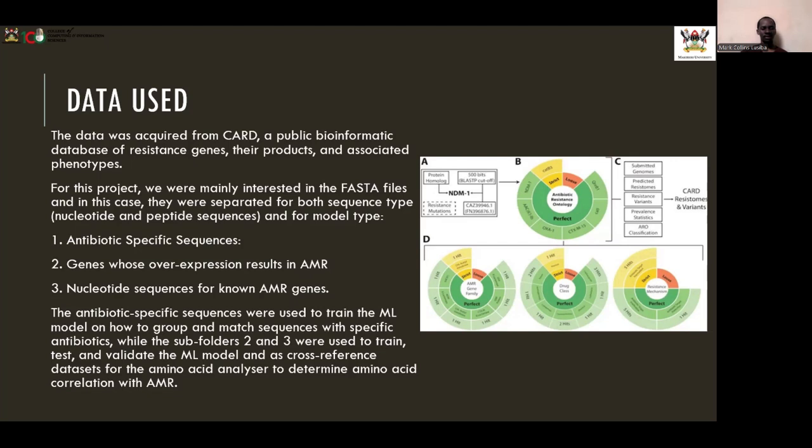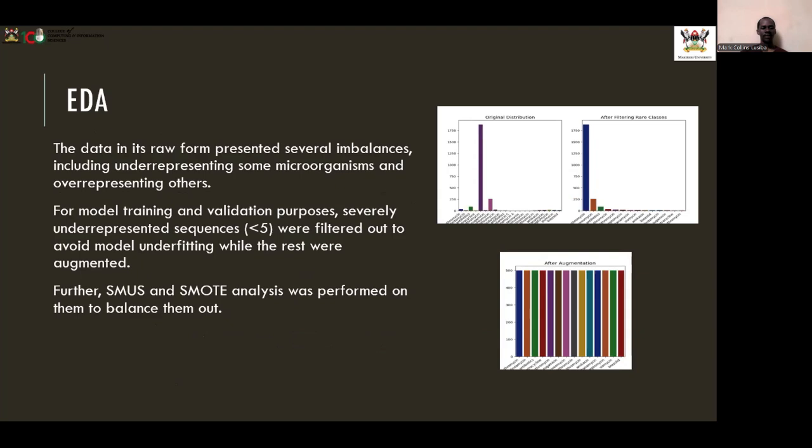The first FASTA file was used to train the machine learning model on how to group and match sequences with specific antibiotics, while the other 2 FASTA files were used to train, test, and validate the models, as well as used as a cross-reference for the amino acid analyzer. The data in its raw form presented several imbalances, as we see on our right, where the original distribution presented several imbalances.